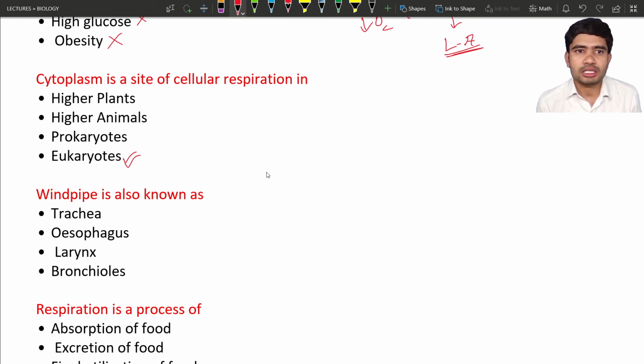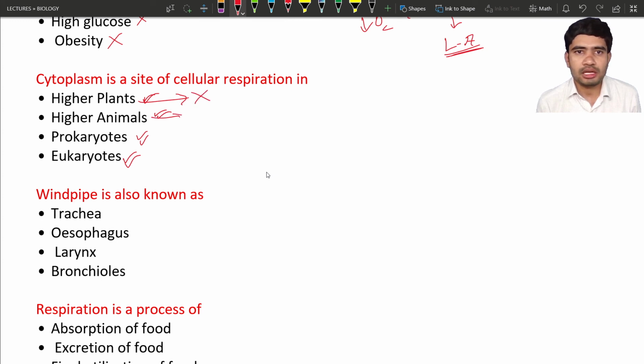Okay, so the options are: cytoplasm, prokaryotes, higher plants, and higher animals. All these options look similar, and we have to check which option is correct. In higher plants we can see there is also mitochondria present. So the cytoplasm is not the only place for cellular respiration, and hence we cannot go for this option.